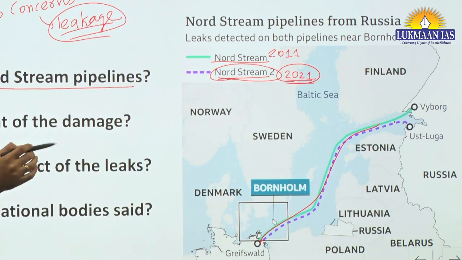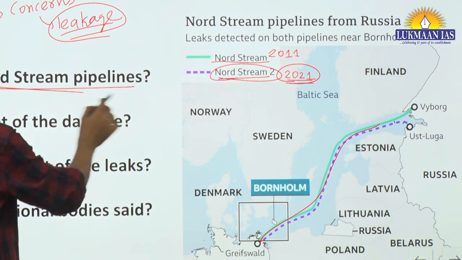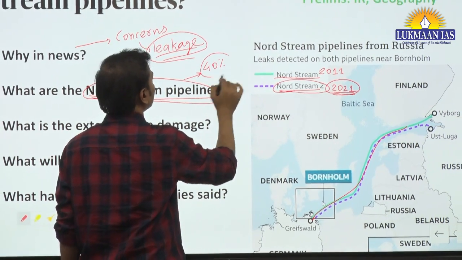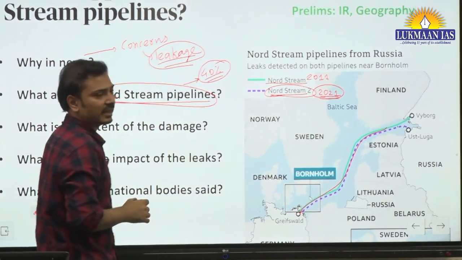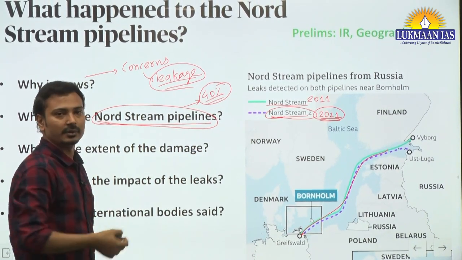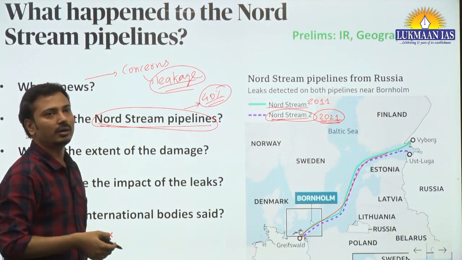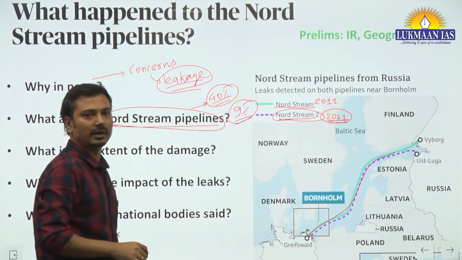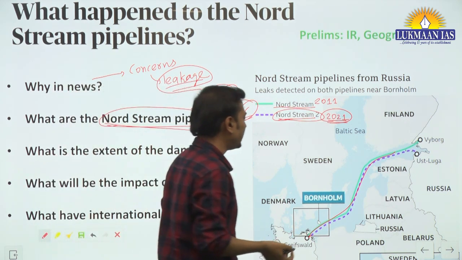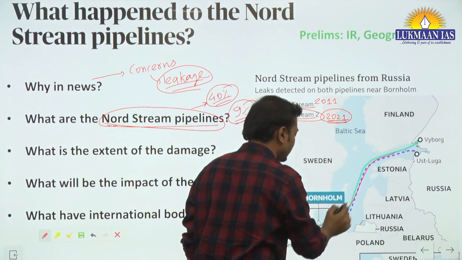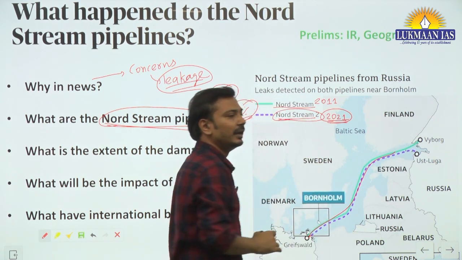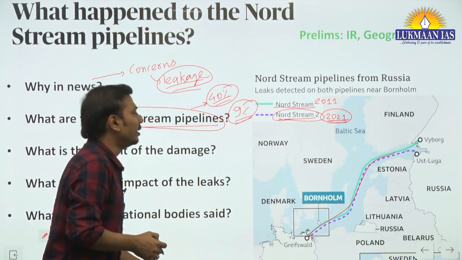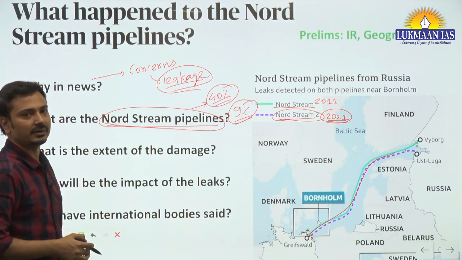The first one was operational, and if we talk about some facts here, this Nord Stream pipeline was providing 40% of Europe's natural gas requirement from Russia alone. Because of the Ukraine war, it has since reduced to 9% at present. One should know that the company owning the maximum stakes in this pipeline is the state-owned company of Russia, Gazprom. So because of that, the problem is happening here, one can understand from this.